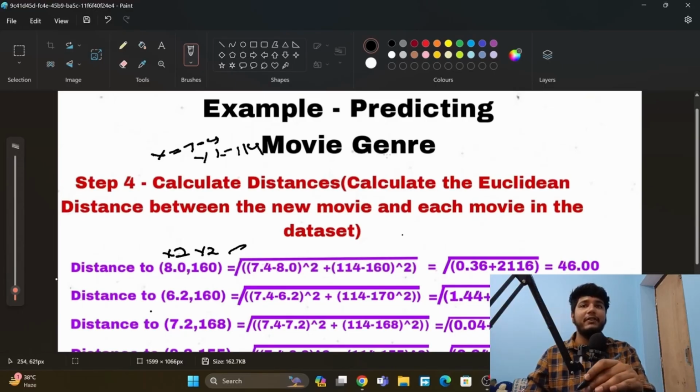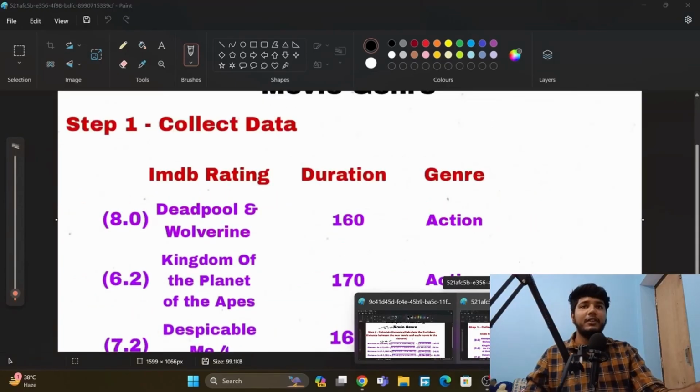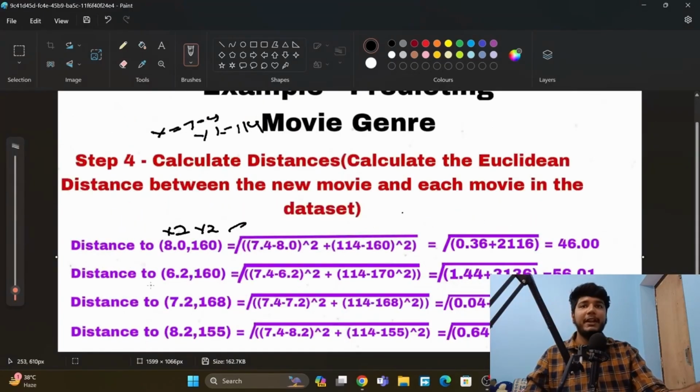Okay, like this we will do for every movie here. And the second movie, which was Kingdom of the Planet of the Apes, this movie is there. So we will put here 7.4, this data of Sonic Hedgehog, and this X2 6.2, and here whole squared, and again we will do this and we will get 56.